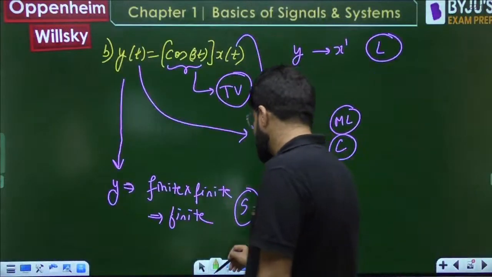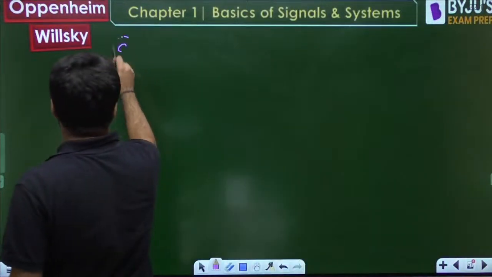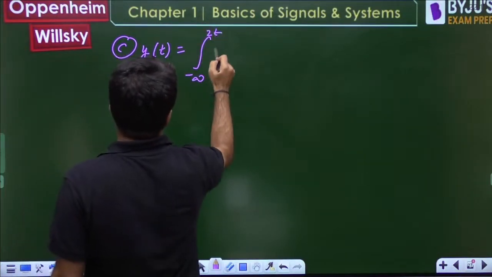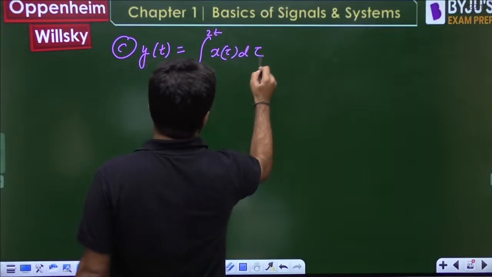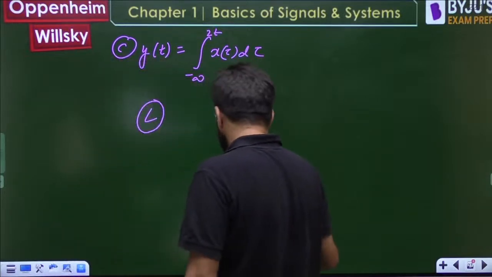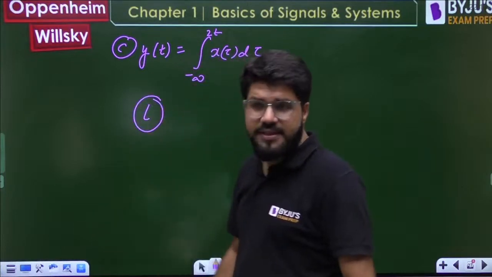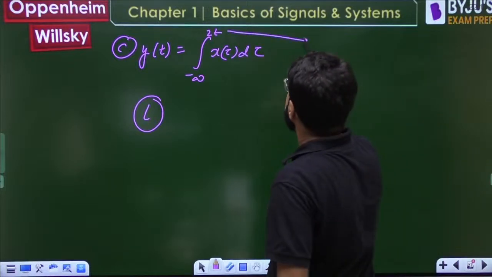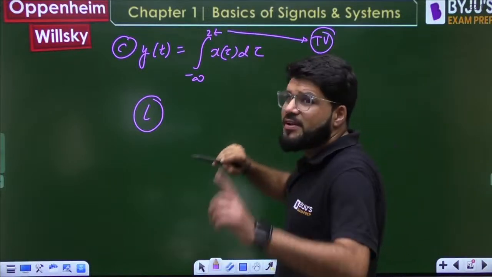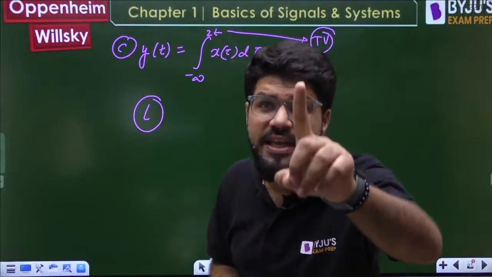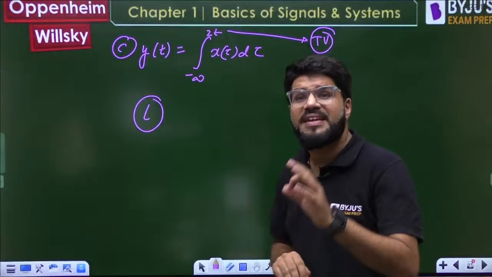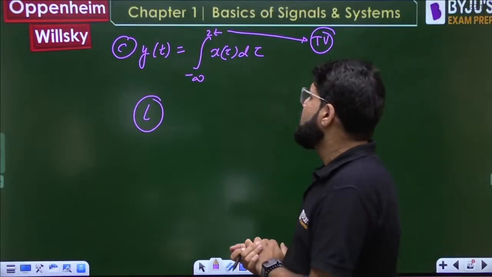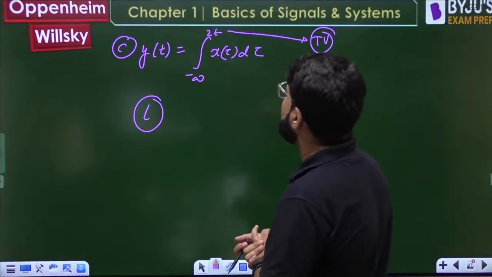So if we come to c1, y(t) is the integral from minus infinity to 2t of x(tau) d tau. This one is known as linear. But 2t is going to make it time variant. If it was minus infinity to t, then it would be time invariant also. That scaling by 2t is going to make it time variant. What else?